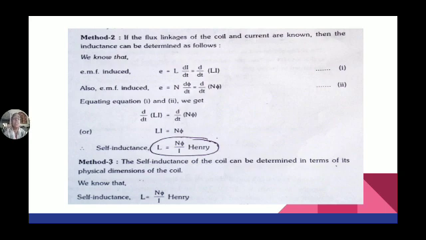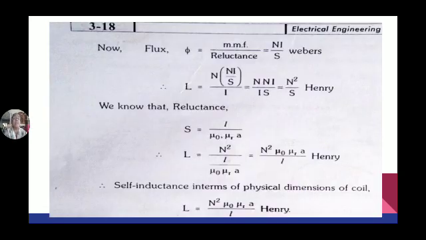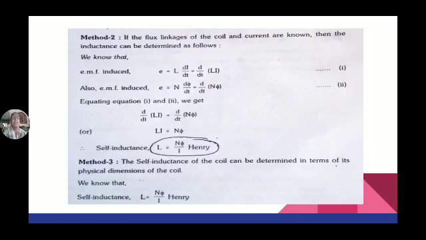The first formula is this one only, L is equal to N phi by I. The second formula is L is equal to N square mu A by L. And the third one is